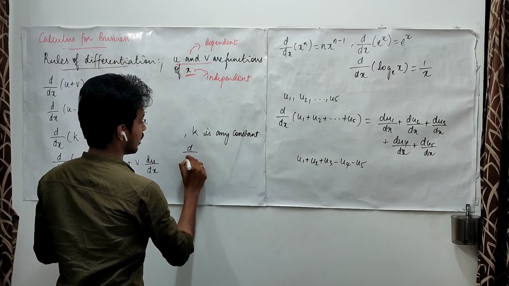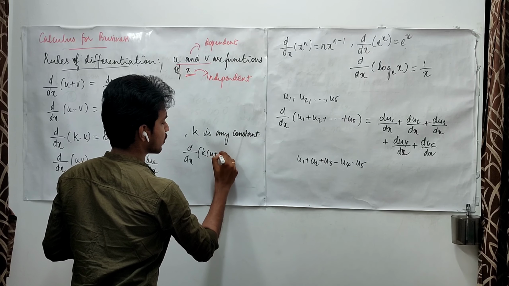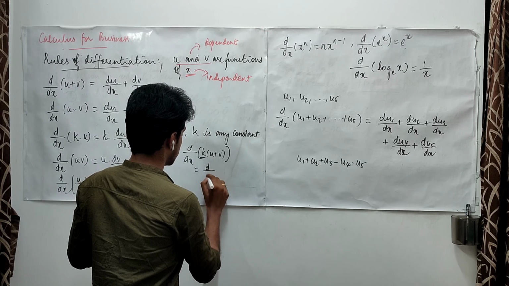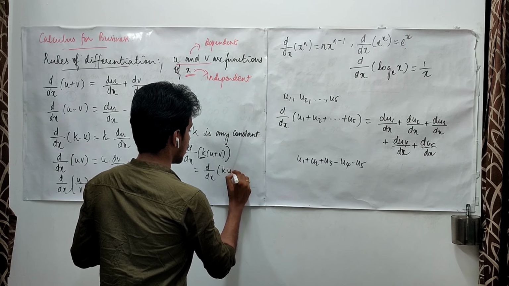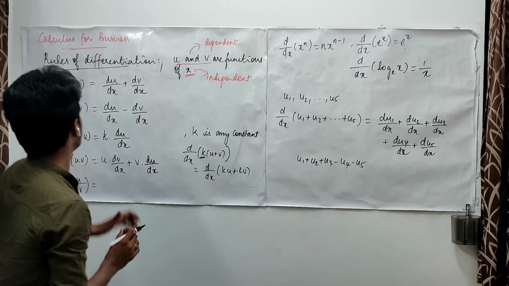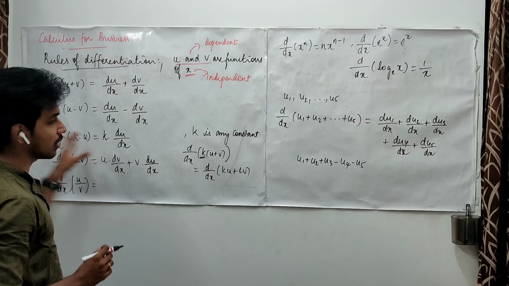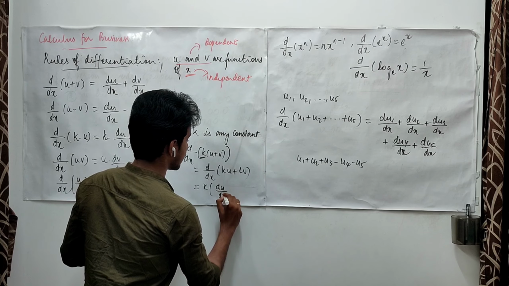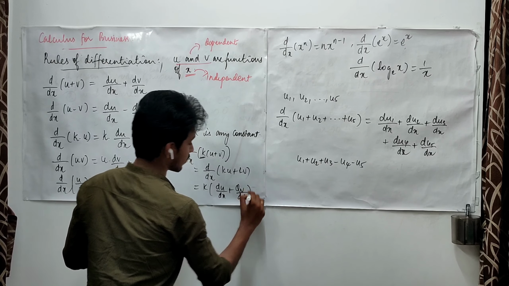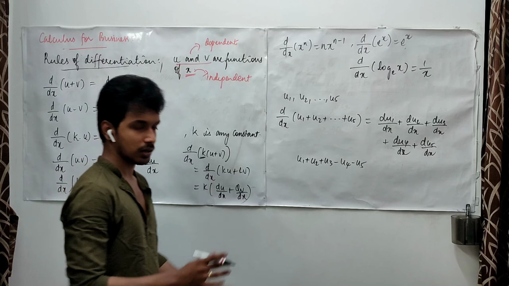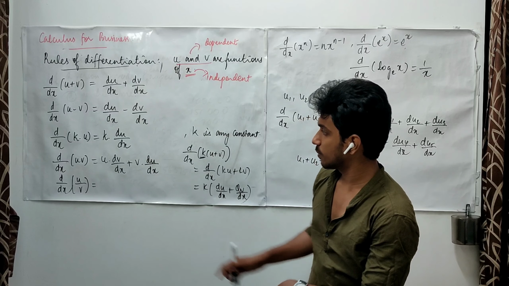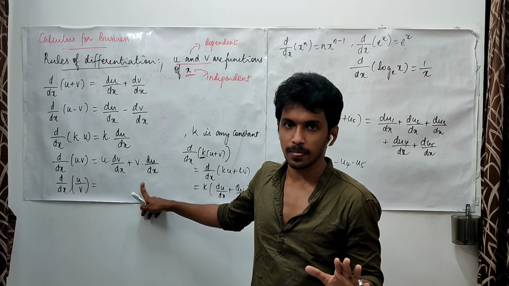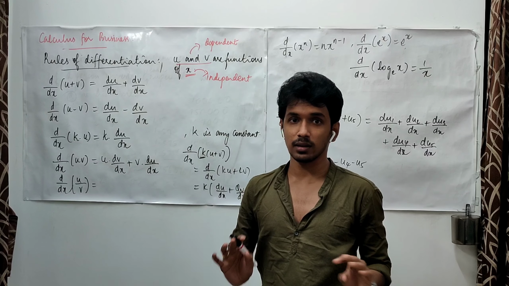Okay, these are some simple parts, and this may also be applied when you have d upon dx of k times u plus v, where k is a constant. This may be considered as ku plus kv, and then you do this and this separately, and finally you will end up with k times du upon dx plus dv upon dx. So this is going to happen. This is well and good, right? Now the problem comes here. As of now you just remember this as a rule. There are so many technical details involved in it.